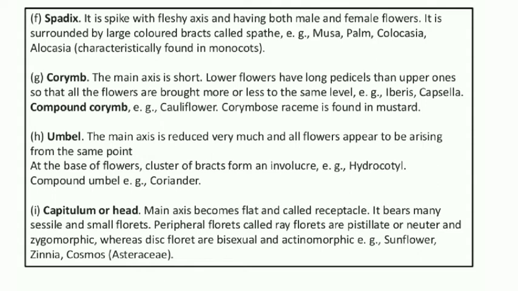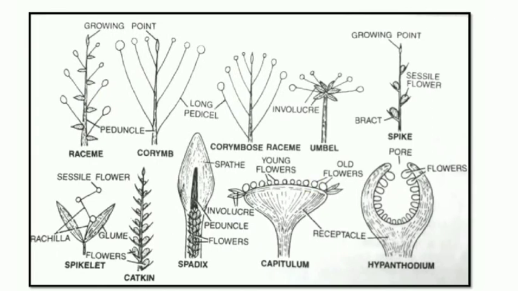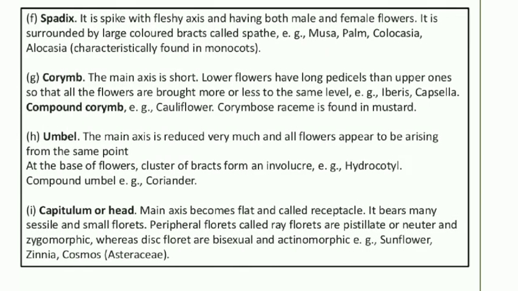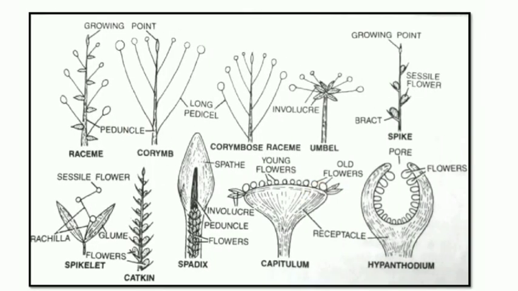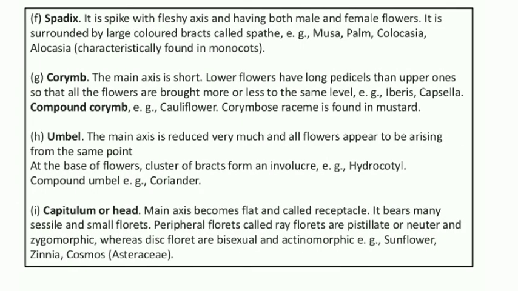Lastly, we have a head or capitulum. Here the main axis becomes flat and is called receptacle, and it bears many sessile and small florets. So, you can see in the diagram in the case of sunflower. The small flowers are called florets. Here it bears many sessile and small florets.